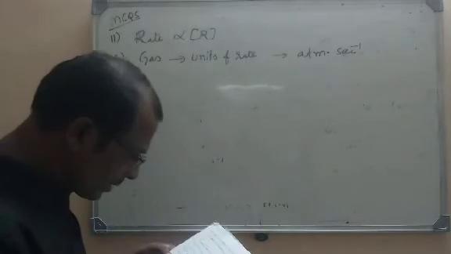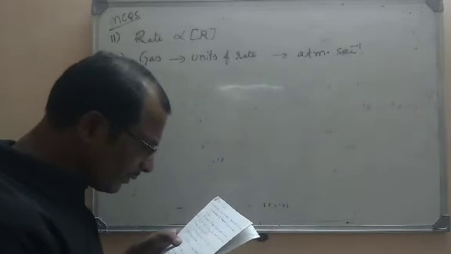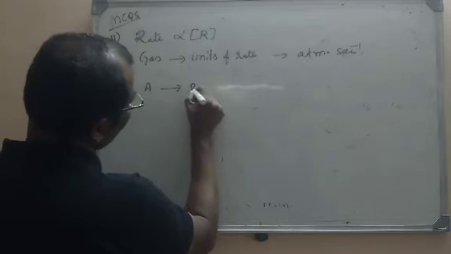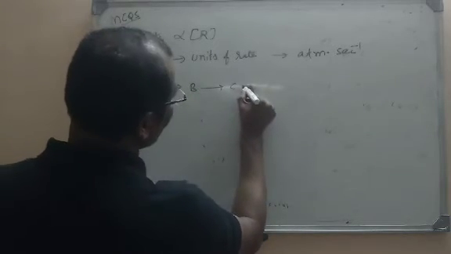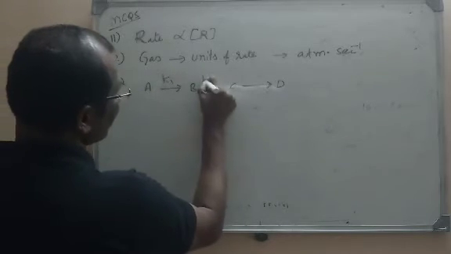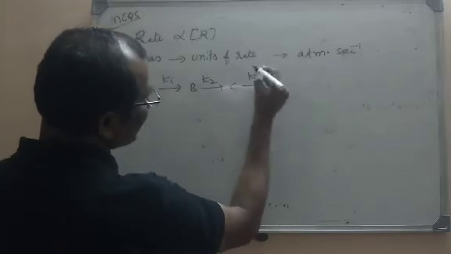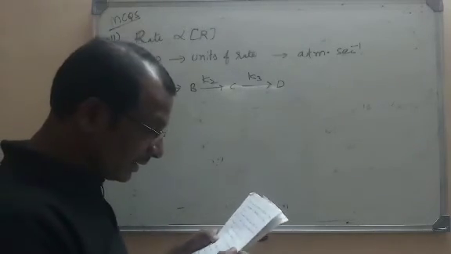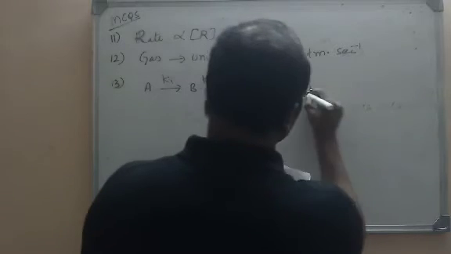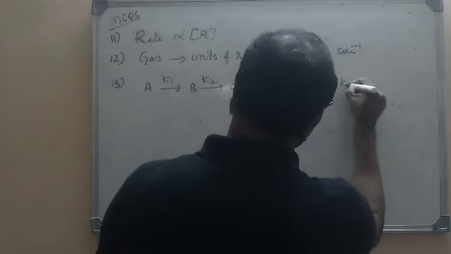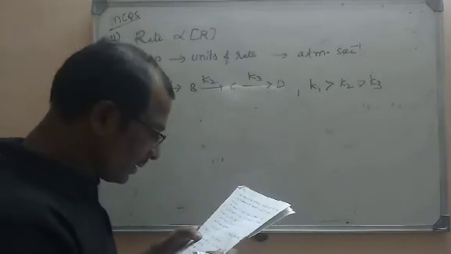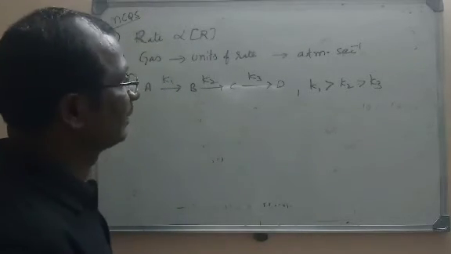Let us move to the next objective question. In the sequence reaction, here a sequence reaction is given. A gives rise to B, gives rise to C, gives rise to D, and their velocity constants, that is rate constants, are K1, K2 and K3. This is a sequential reaction. If K1 is greater than K2 is greater than K3, then the rate determining step of the reaction is.